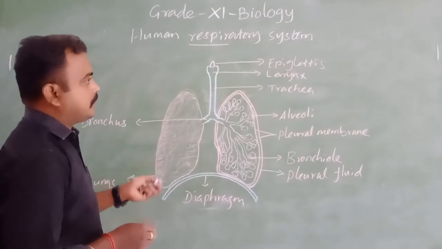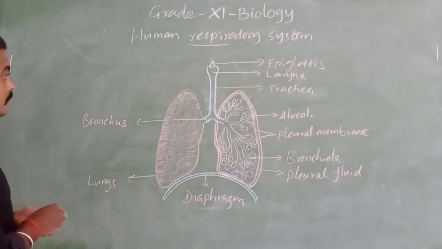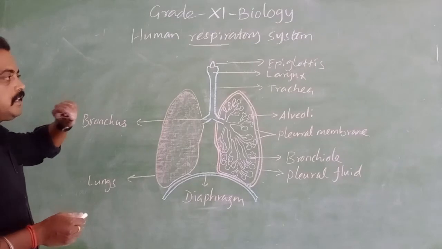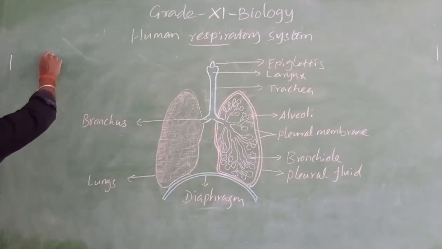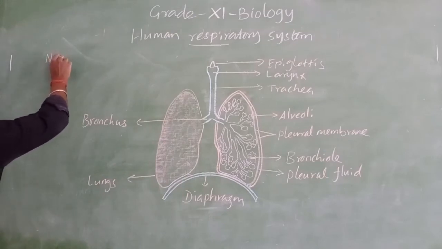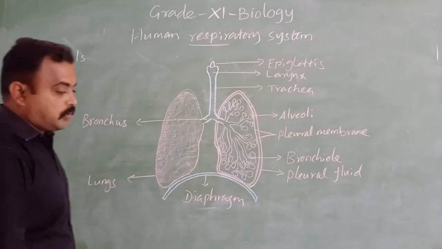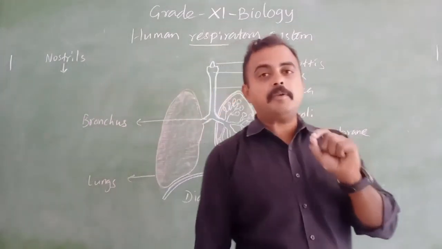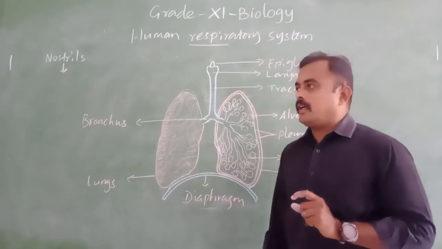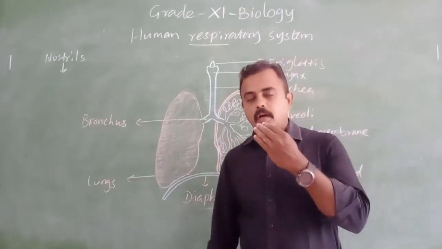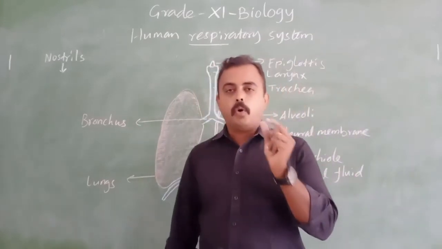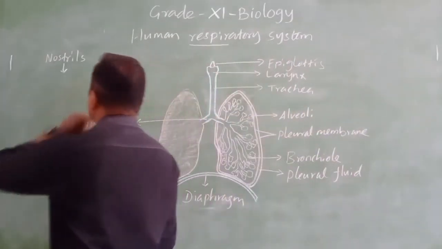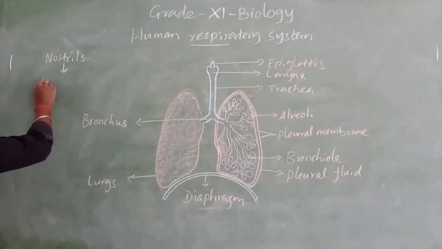So next, the air which is entered, into where? The air enters into the nostril. So the nostril is the entering part of the air. Above the upper lip, there we have two holes. What is it? Nostril. Then the nasal passage is there.